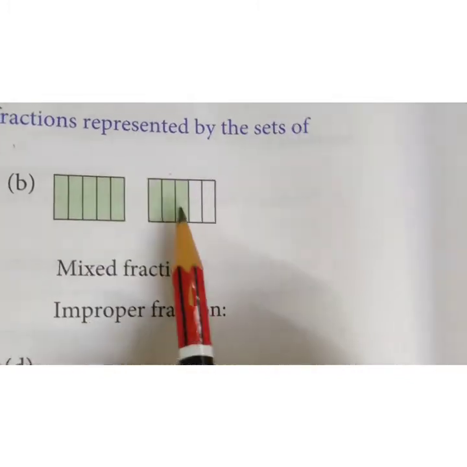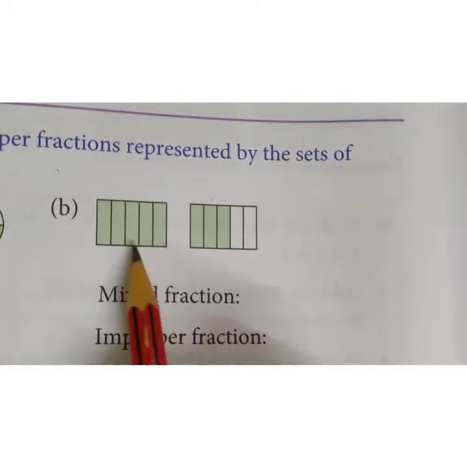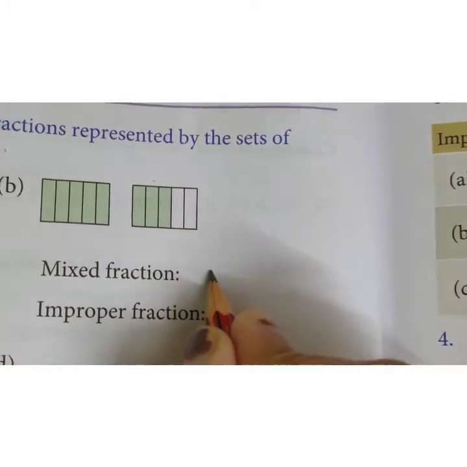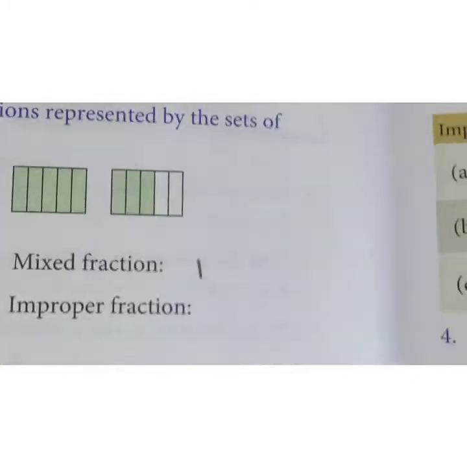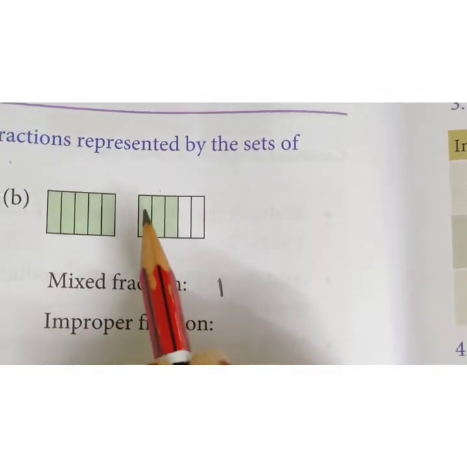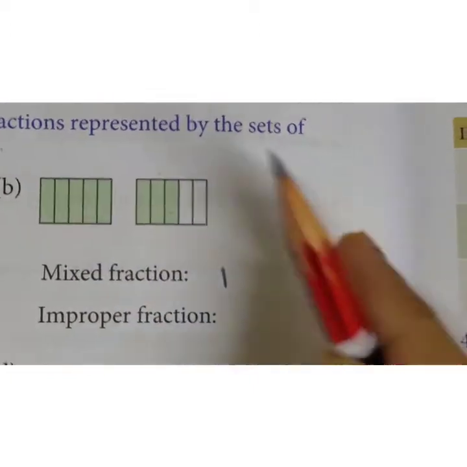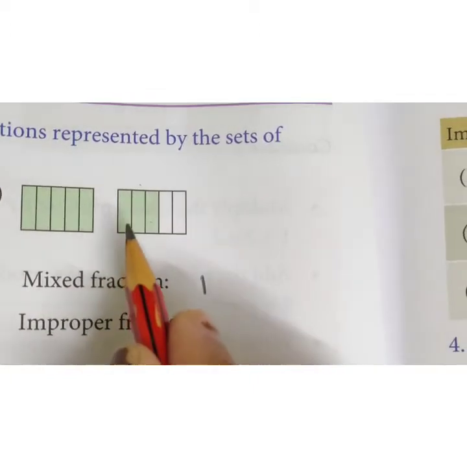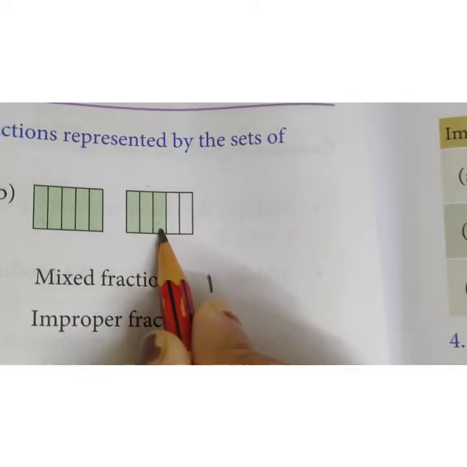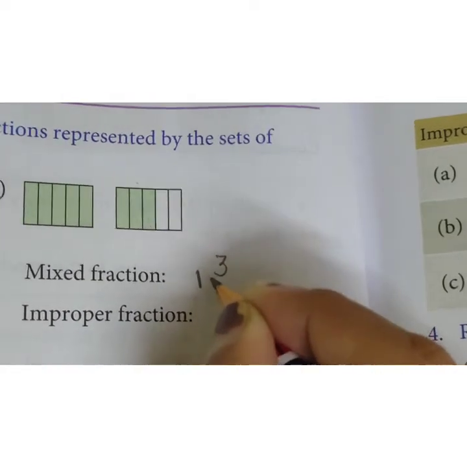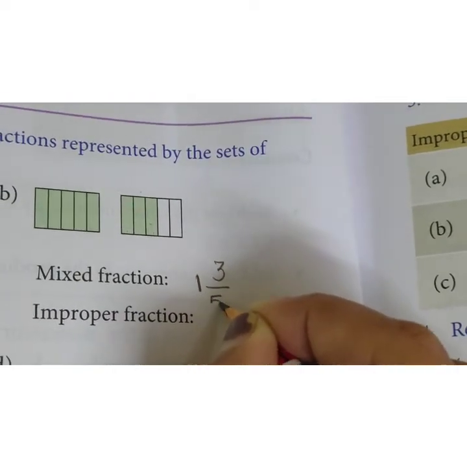In part B you can see these pictures. There are 2 pictures. The first picture is fully colored, only one picture is fully colored, so our whole part will be 1. In the second part, how many parts are here? 1, 2, 3, 4, 5. There are 5 parts and out of these 5 parts how many are shaded? 1, 2, 3. 3 parts are shaded out of 5 parts.